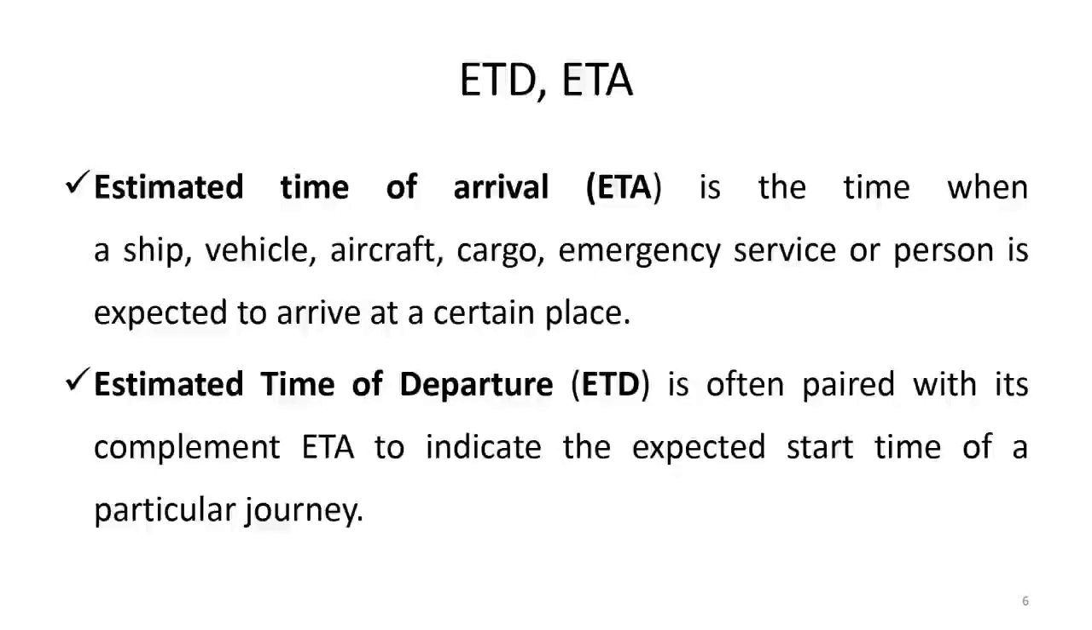Then we come to slide number 6. We are going to talk about two important concepts. One is ETD and the other is ETA. ETD is estimated time of departure, ETA is estimated time of arrival. Now ETA and ETD is something that you will see in your airline tickets also, and you also see all those screens at the airport. There you will see the ETD and ETA. So ETA is the expected, estimated time of arrival.